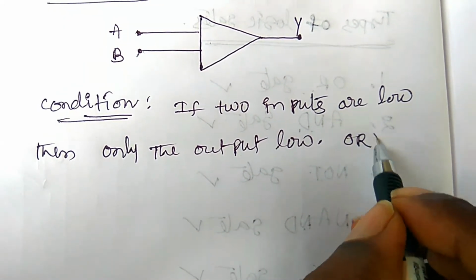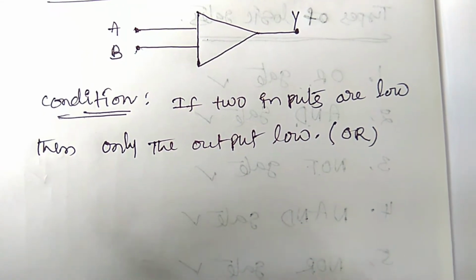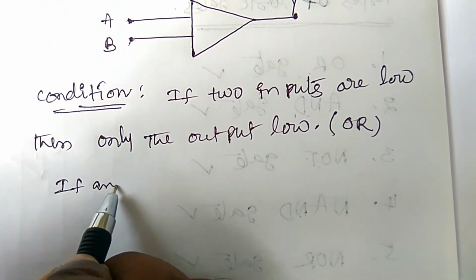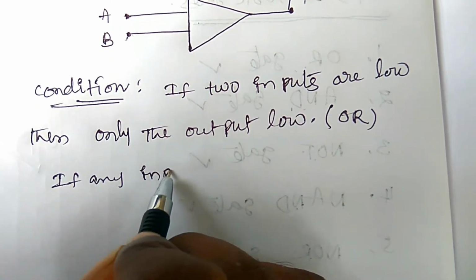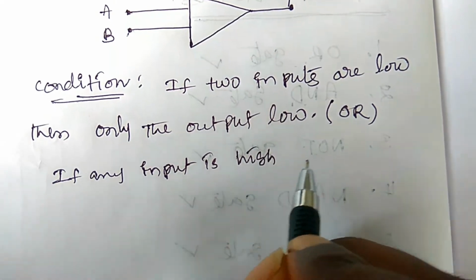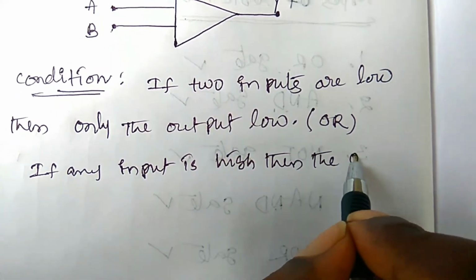Or in another way, we can write it like this: if any input is high, then the output is high.